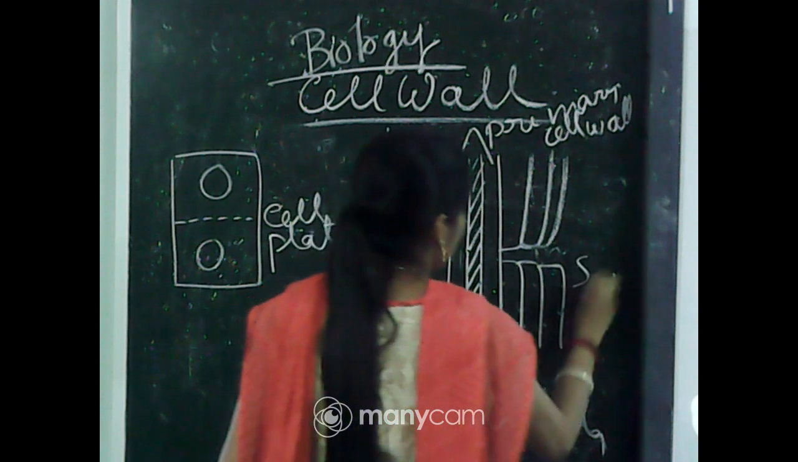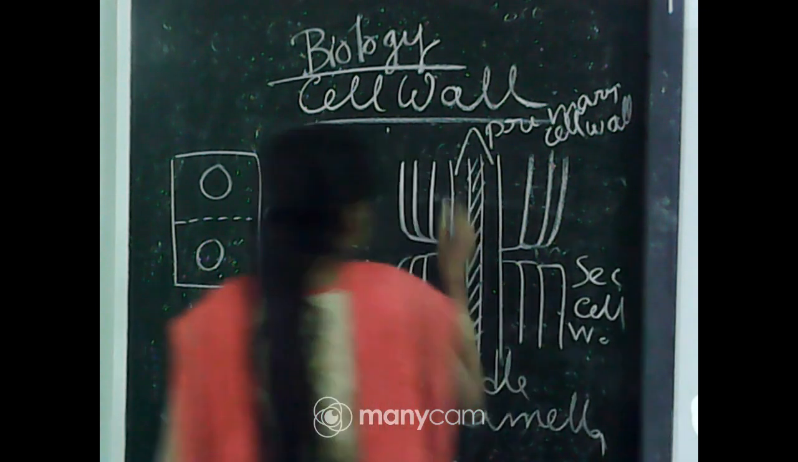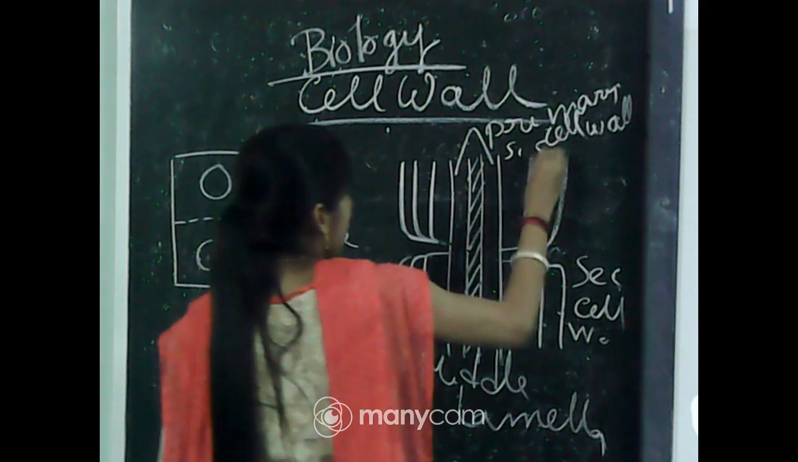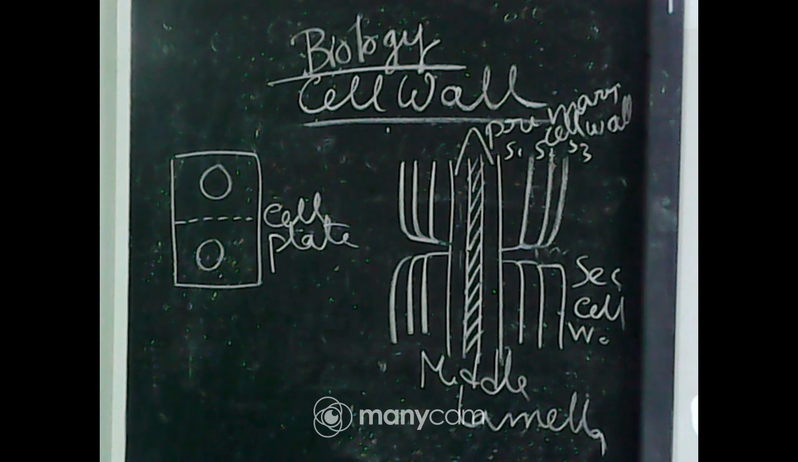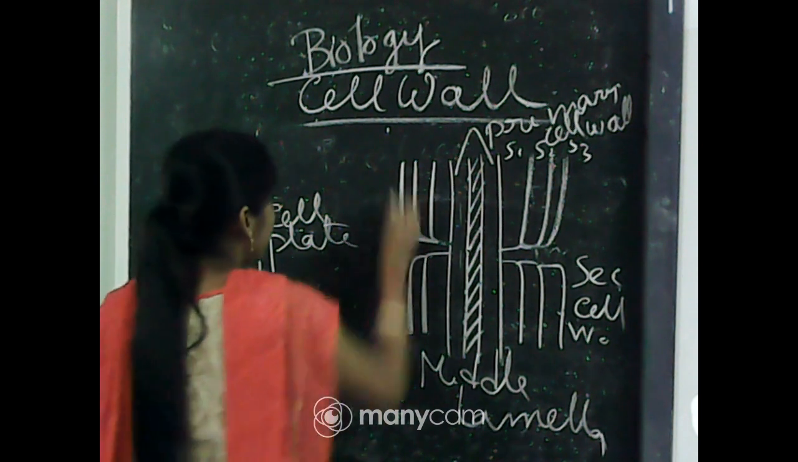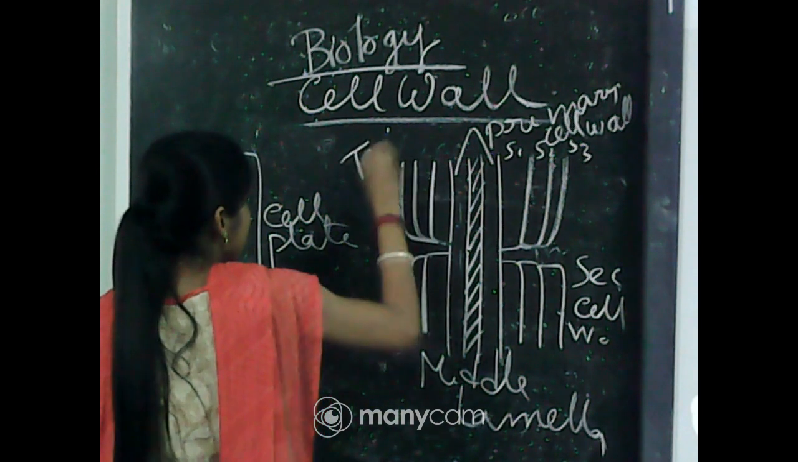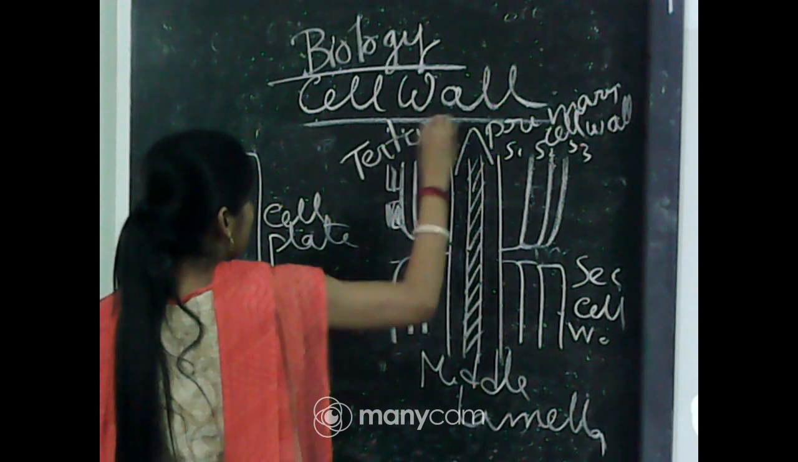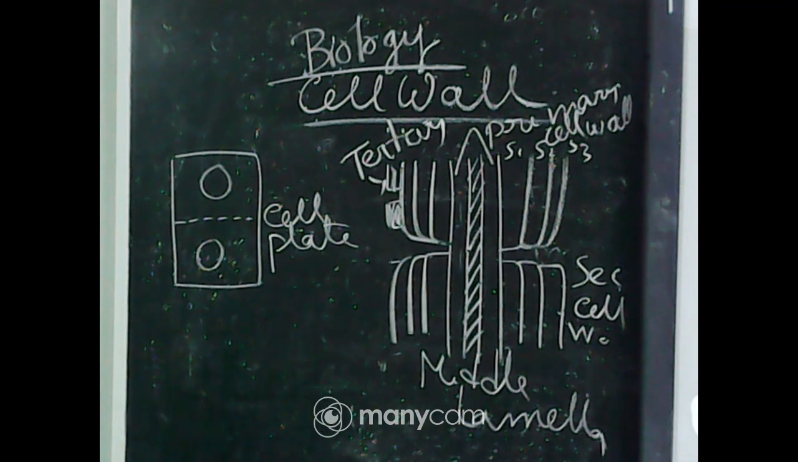This is called the secondary cell wall, and it is called S1, S2, S3, like secondary cell wall 1, secondary cell wall 2, secondary cell wall 3. After that, another layer can be formed, which is called the tertiary cell wall. Okay, so these are the different layers of the cell wall.